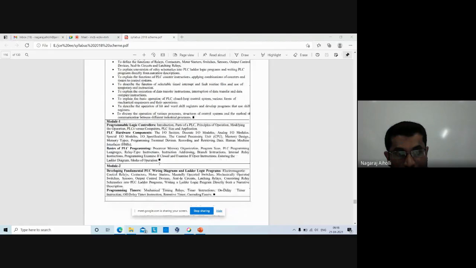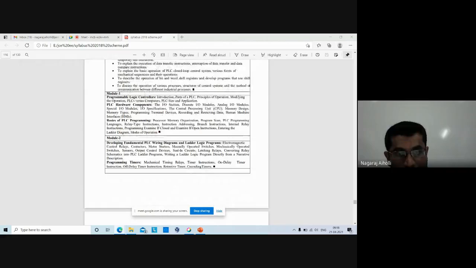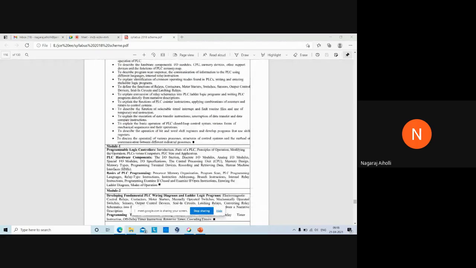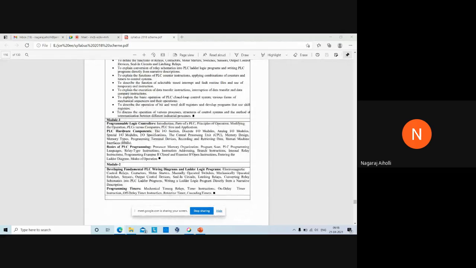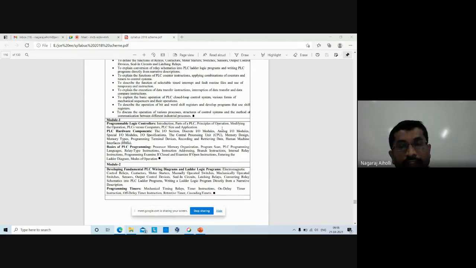So which are the different modules here? Module 1, I'll quickly go through this. I have already explained above. I'll just quickly glance through the different modules. Programmable logic controllers, their introduction, parts of PLC, operating principle, modifying the operation, how to change it, PLCs versus computers.